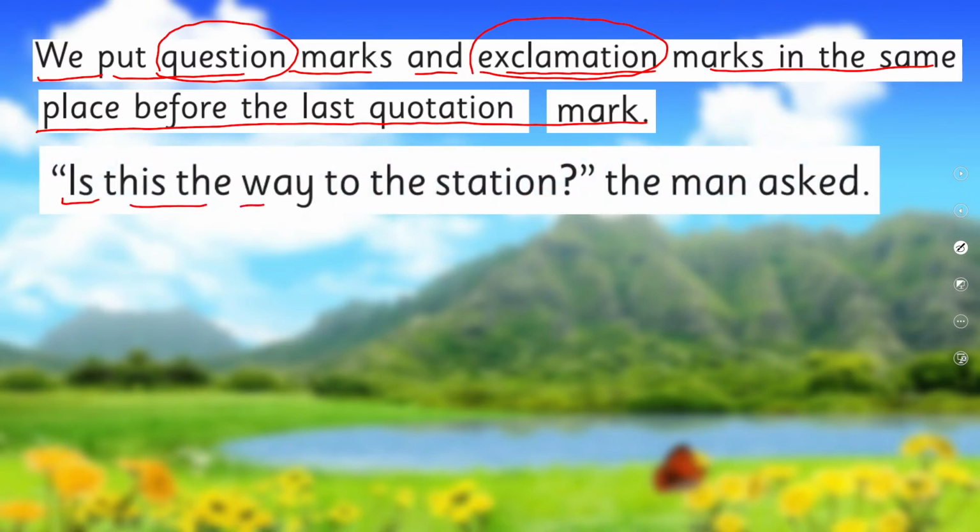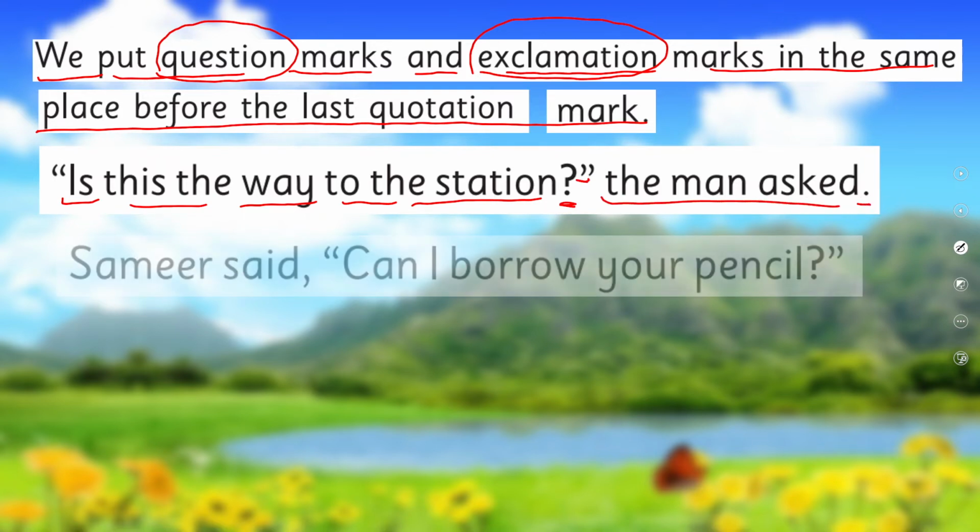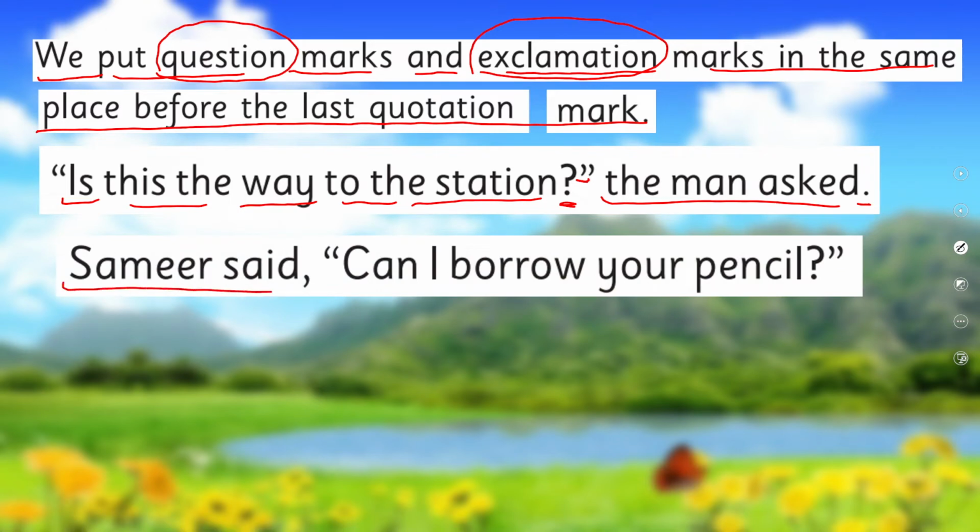"Is this the way to the station?" Because it's a question, we'll put a question mark, then we'll close the quotation marks. The man asked, full stop. Right? Samir said, comma, inverted commas start, "Can I borrow your pencil?" Question mark, quotation marks close. Right? So these are the sentence structures if the said statement is a question.